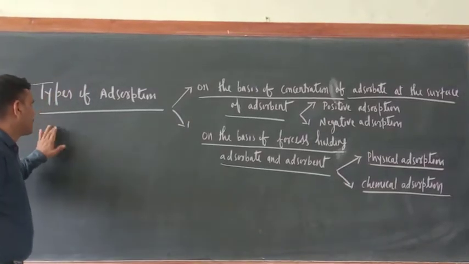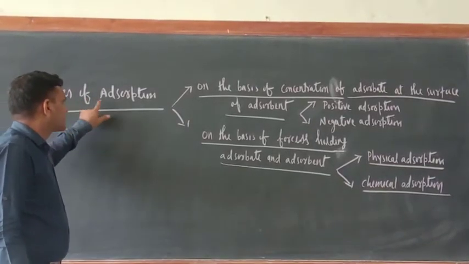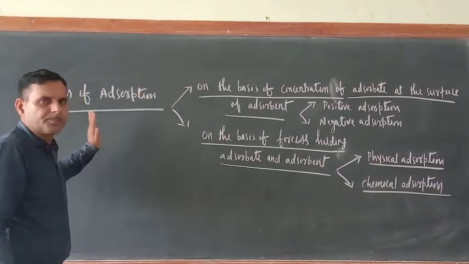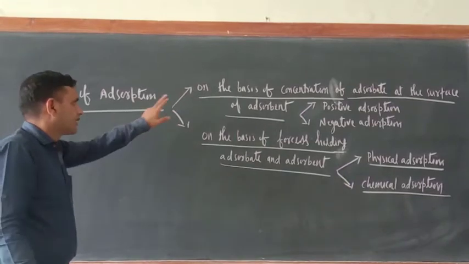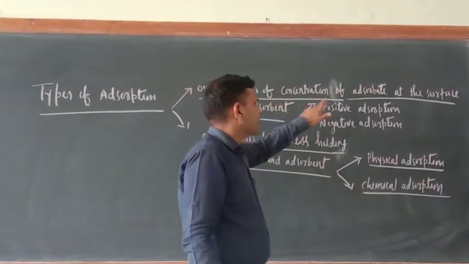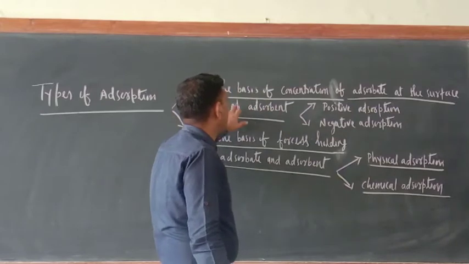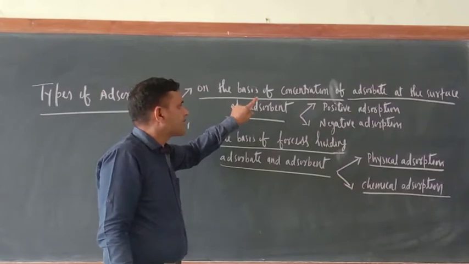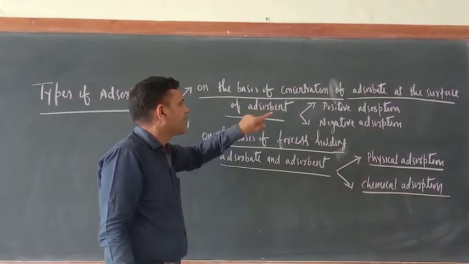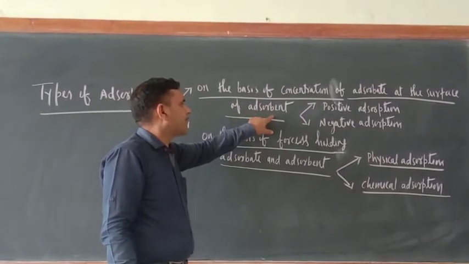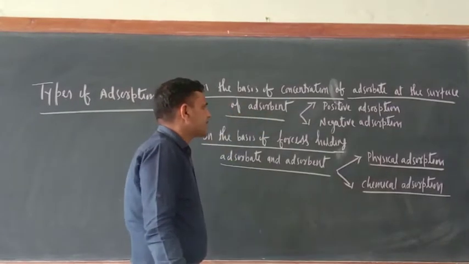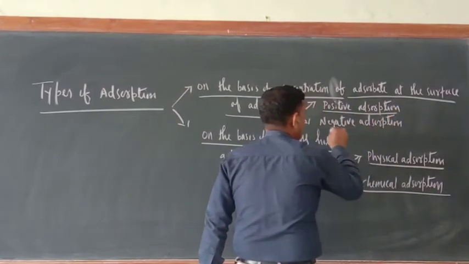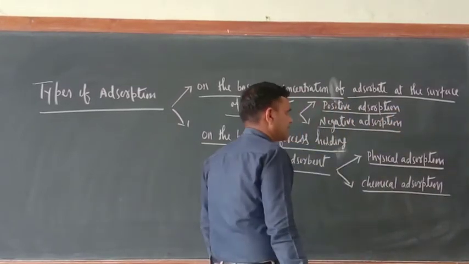Good morning. So today I am going to teach you types of adsorption. There are two bases by which we can classify adsorption. The first one is on the basis of concentration of adsorbate at the surface of adsorbent. On this basis there are two types of adsorption. The first one is positive adsorption, the second one is negative adsorption.